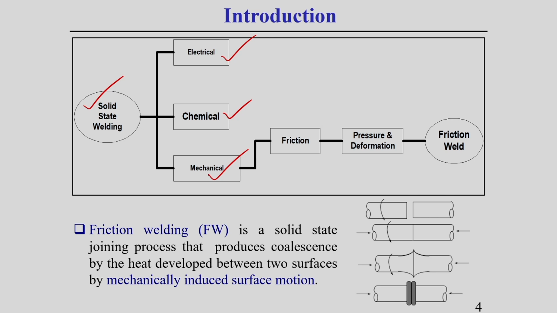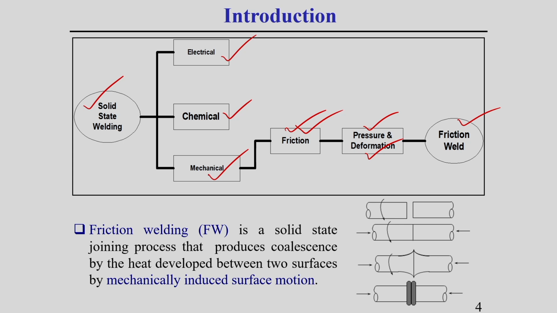In the friction welding process, the frictional heat of the workpiece material is generated, and by application of some external pressure, welding is done. The solid state welding process which I am going to deliver today is the friction welding process, which is done by application of pressure, and due to this pressure some deformation also takes place. Finally, this friction welding is done, that you should keep in mind.